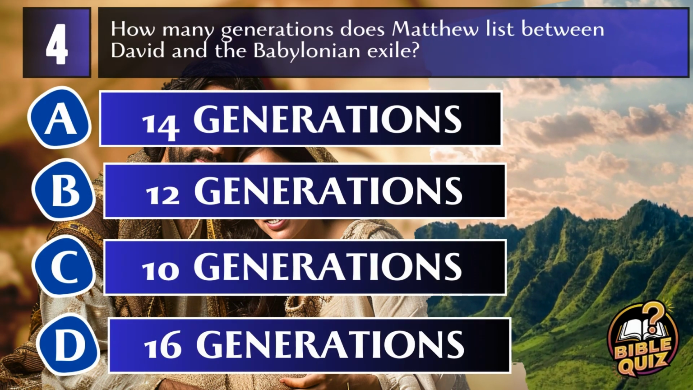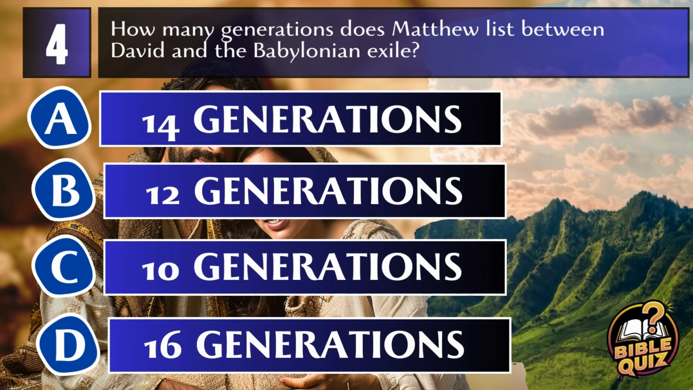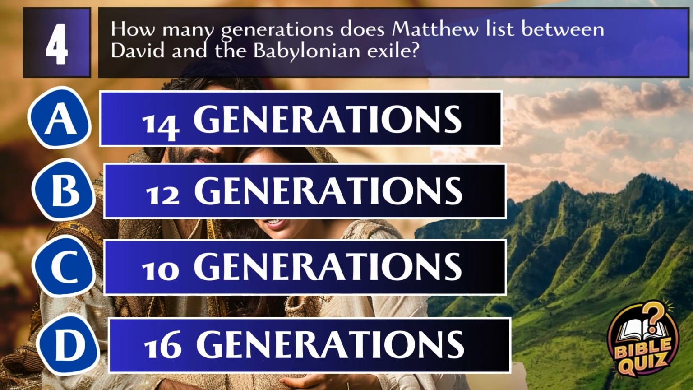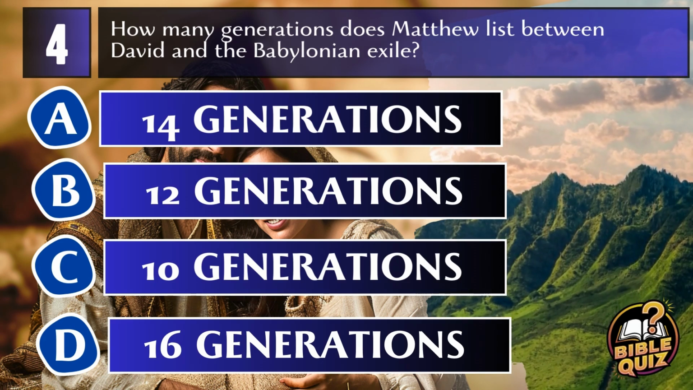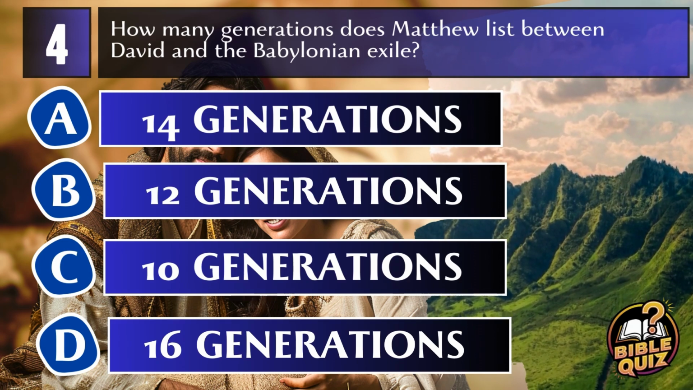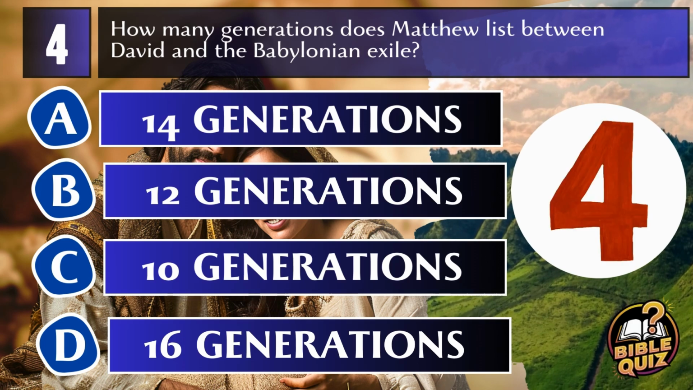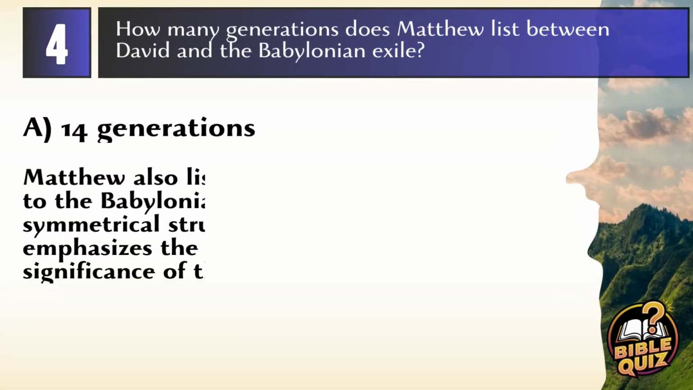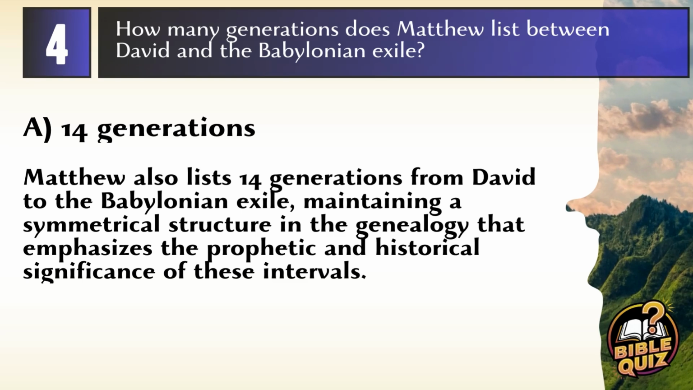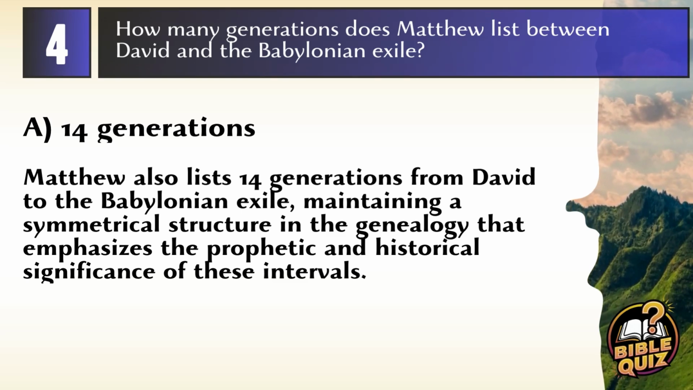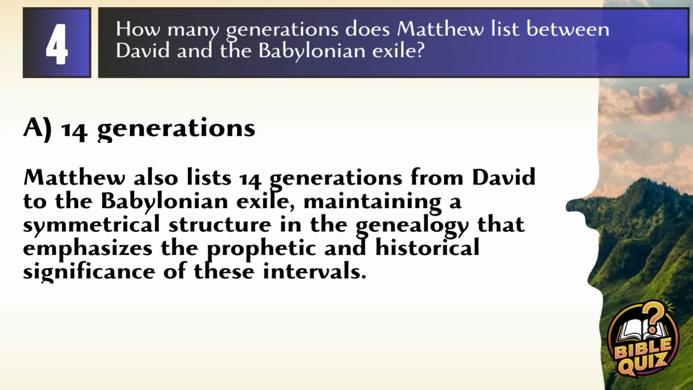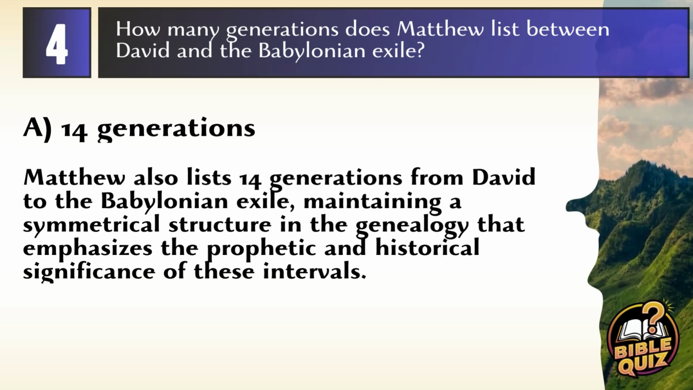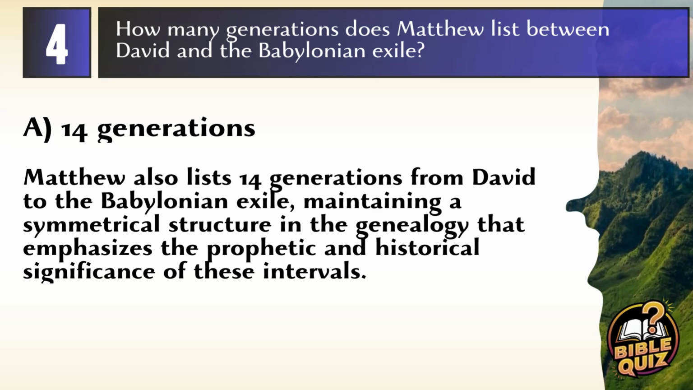Question 4. How many generations does Matthew list between David and the Babylonian exile? A. 14 generations, B. 12 generations, C. 10 generations, D. 16 generations. Answer: A. 14 generations. Matthew also lists 14 generations from David to the Babylonian exile, maintaining a symmetrical structure in the genealogy that emphasizes the prophetic and historical significance of these intervals.